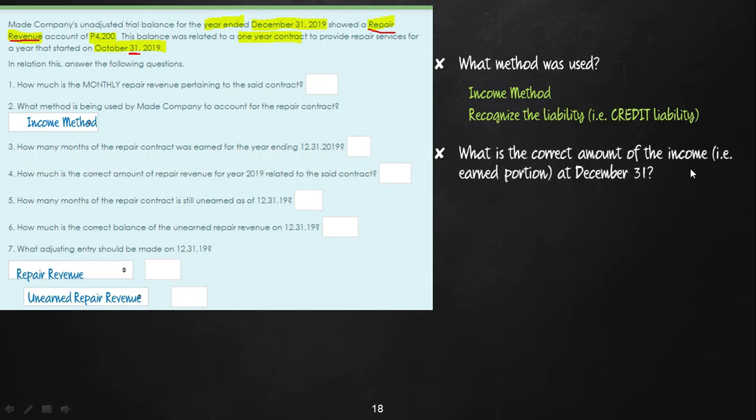So, let's compute. What is the correct amount of the income? What is the correct amount of the liability? So, this should be, what is the correct amount of the, not income, but liability. Okay? Sorry for the mistake. So this is the correct amount of the liability. It is not yet complete.